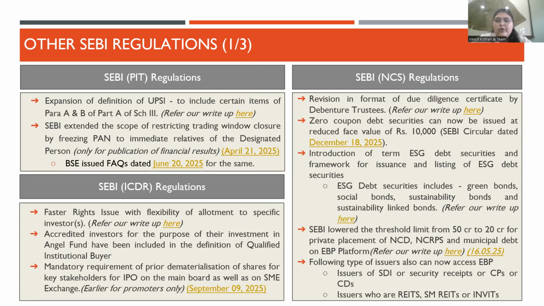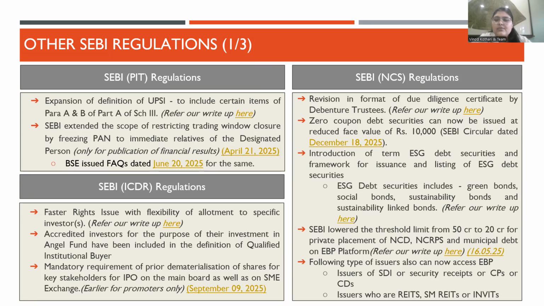Okay, so moving on to the SEBI NCS regulations. The due diligence certificate under NCS regulations, which is required to be provided by the debenture trustee at the time of filing the offer document and at the time of making listing applications, has been revised to make it in two parts: one for the secured entities and other for the unsecured entities.